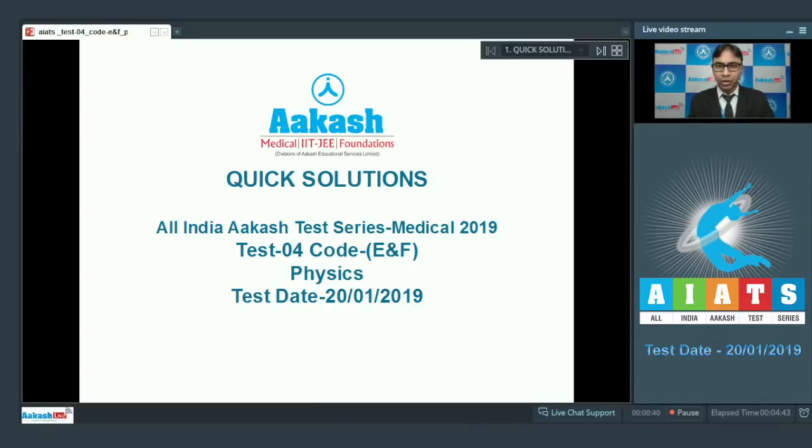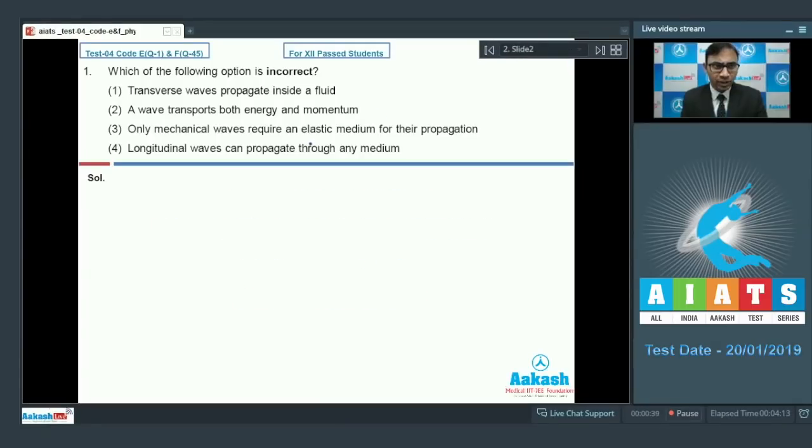Let's start with question number 1. It says which of the following options is incorrect, so basically we have to choose the incorrect option. Option number 1 says transverse waves propagate inside a fluid. We know that a transverse wave cannot propagate inside a fluid, only a longitudinal wave can travel. So option number 1 is the wrong one.